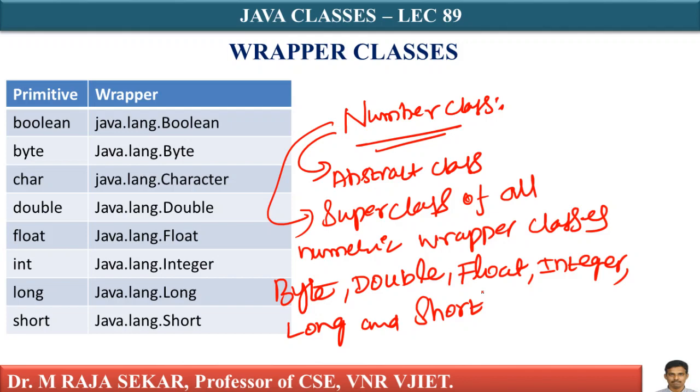This abstract class provides many methods to convert wrapper objects into primitive data types.